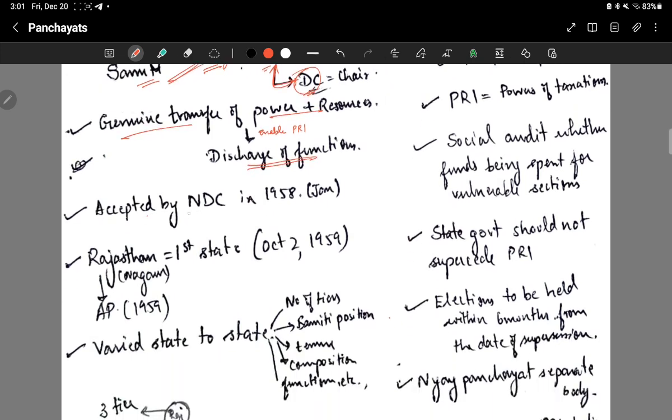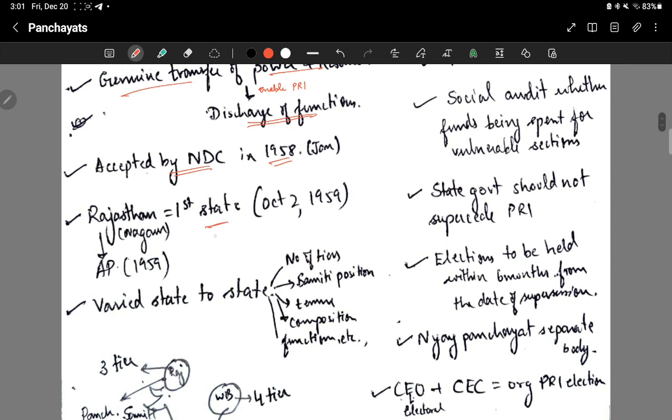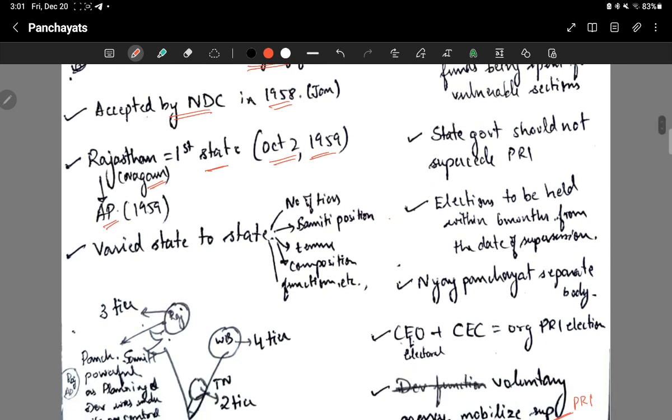This recommendation was accepted by the National Development Council in 1958, and after this Rajasthan became the first state to implement this, in the Nagaur district. [Hindi: It happened on October 2nd, 1959.] After that Andhra Pradesh also implemented this.